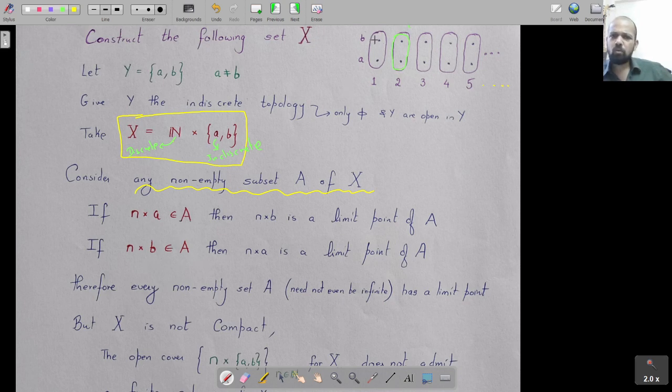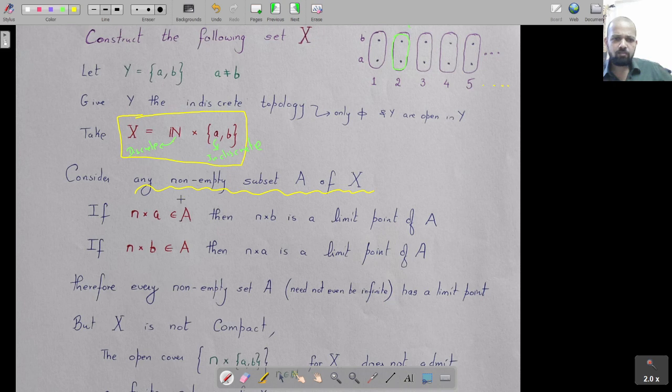It could be that you take only these top ones. If you take only the top ones, then it has only natural numbers with second coordinate B. If you take only the bottom ones, you will have natural numbers with second coordinate A, or you could take a mix of them.